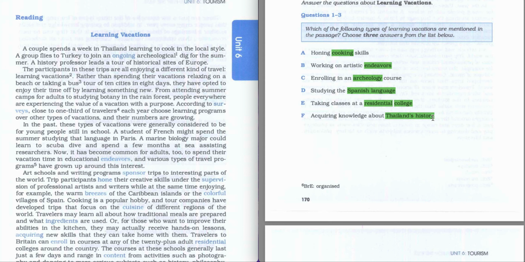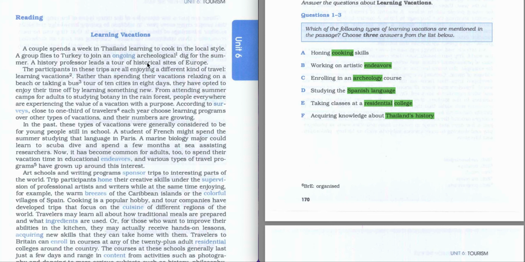So they want to know about Thailand history. So let's scan the text and let's try to find any information related to these keywords. Let's scan it quickly and try to find any information about that.